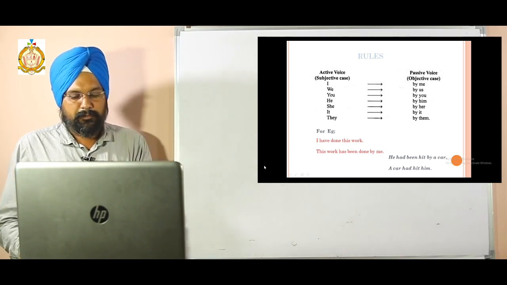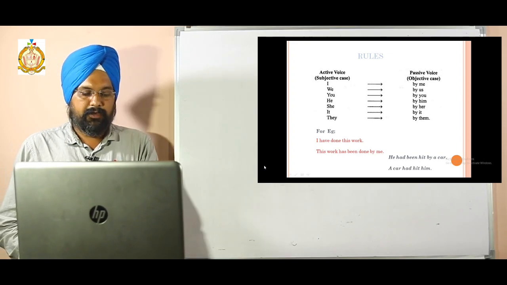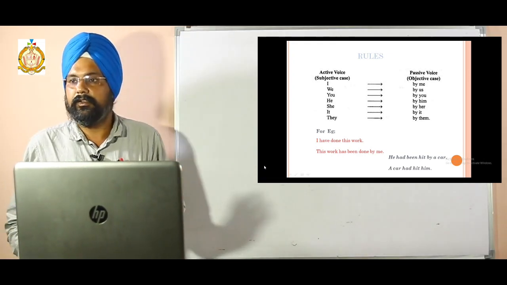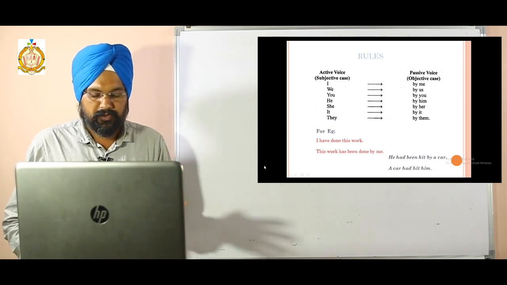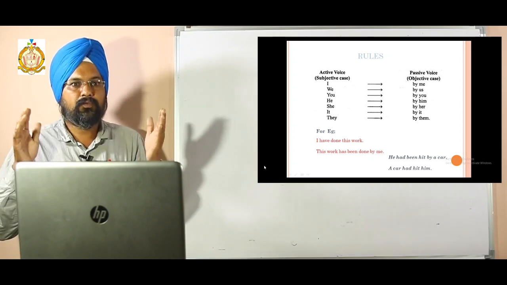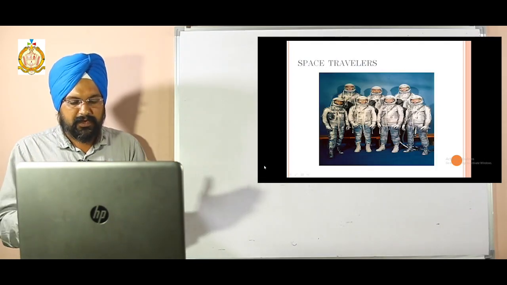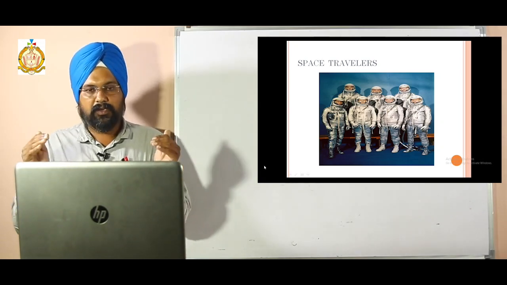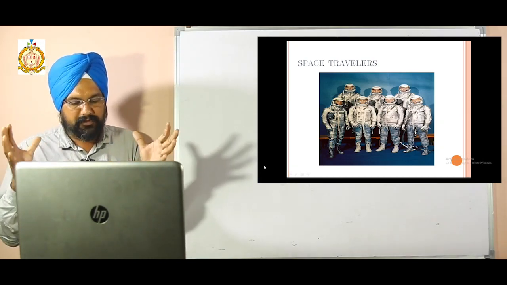Next topic we have is A Space Traveler. Students, page number 48 we don't have in this term, so page number 49, that is A Space Traveler. What is space travel? Space travel is a type of travel in which the passenger enters space, the region outside the Earth's atmosphere.